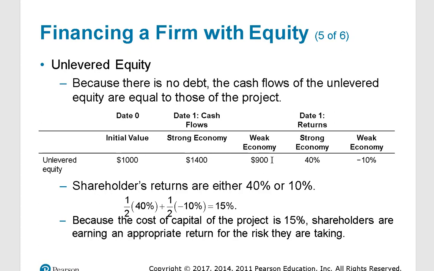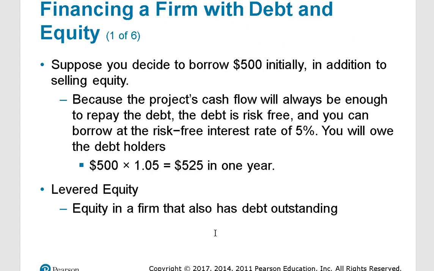And if you calculate the returns on that, in a strong economy we'll make roughly 40%. 1,400 divided by 1,000 is 1.40, minus 1 is 40%. In a weak economy, we lose 10%. So the shareholders' returns are either 40% or negative 10%. And of course, that averages out to the 15%. Because this cost of capital was 15%, and that's what the required return was, in the end we're saying that this is an appropriate return for this kind of project, given this level of risk.